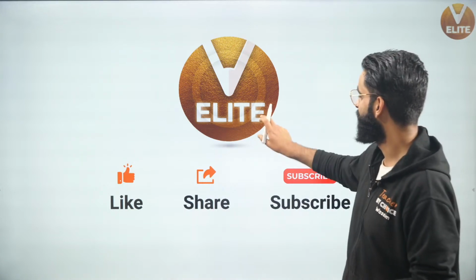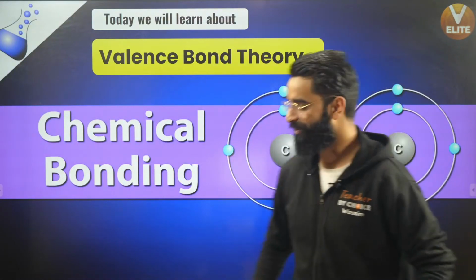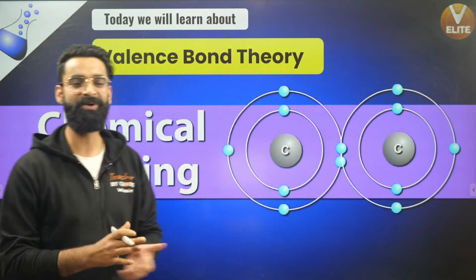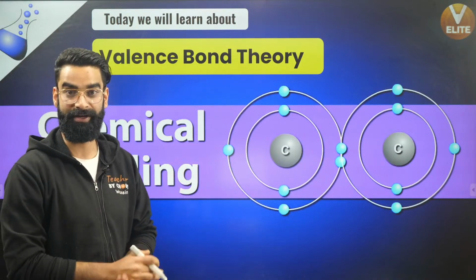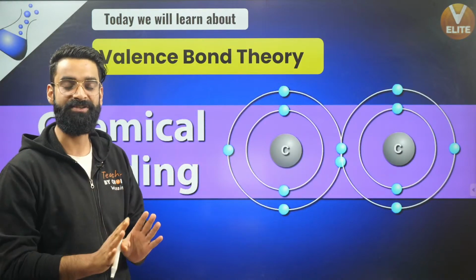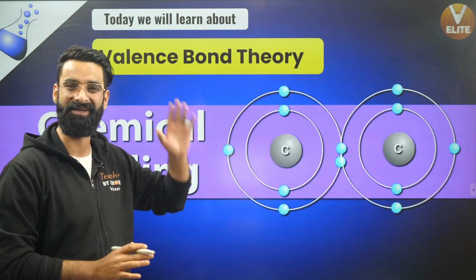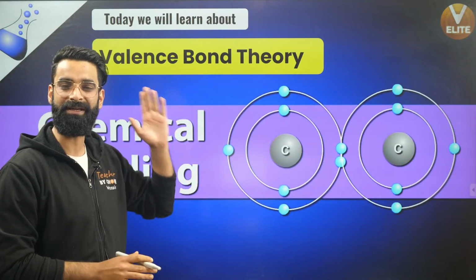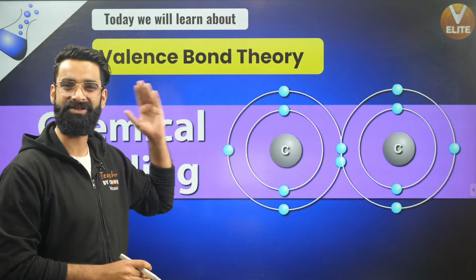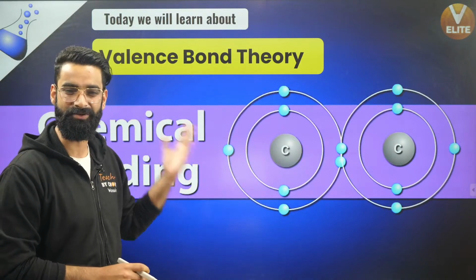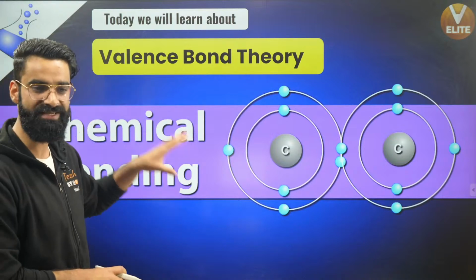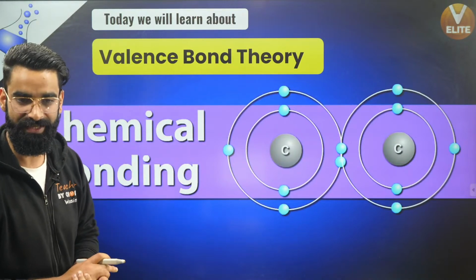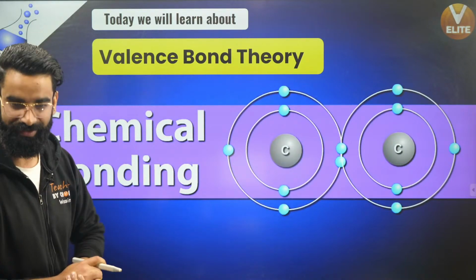Perfect, guys. So let me know in the chat box if you are super excited for the session. This is going to be the actual session of chemical bonding, our actual first session. As you know, in the last session, I talked about the basic terminologies like ionization enthalpy, lattice energy, electron affinity, electronegativity. That's all basics from the chapter periodic classification, right? So this is the actual first session from the chapter chemical bonding, correct?